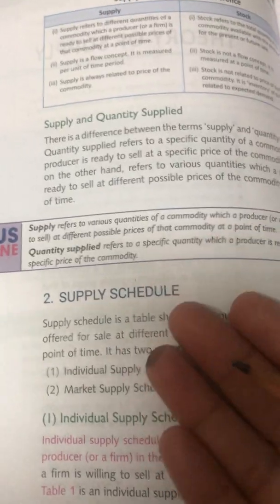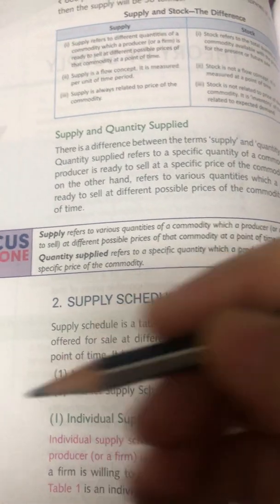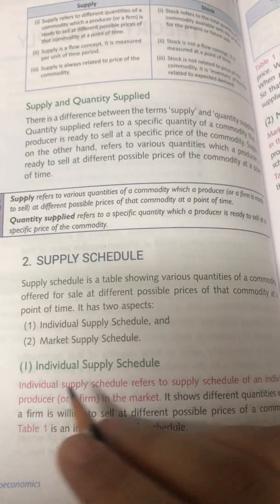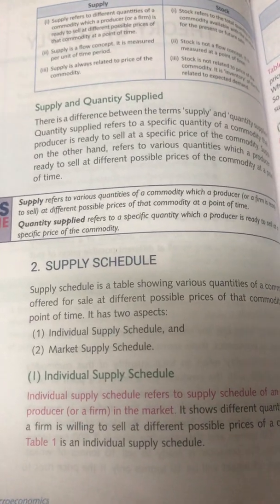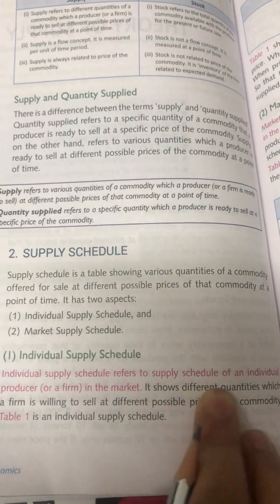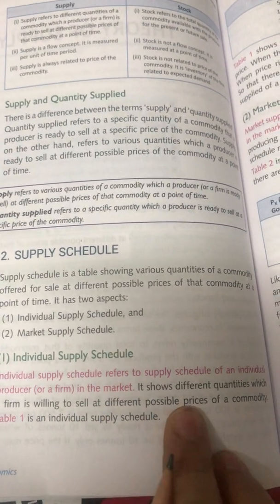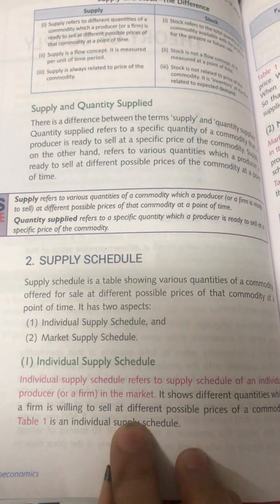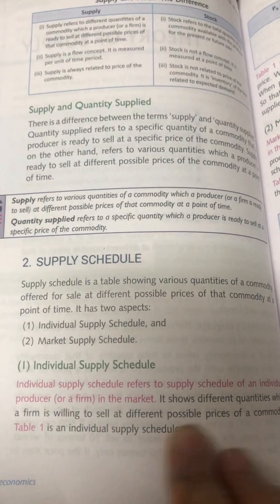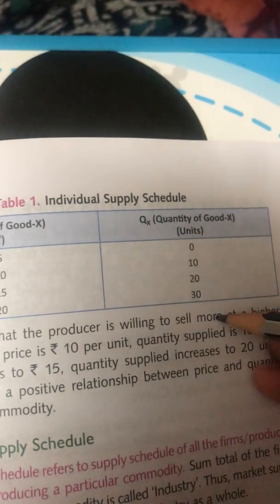Fine. Now, coming to supply schedule, the same thing, children, as you have the individual demand curve and the market demand curve, the same thing you have individual supply schedule and the market supply schedule. So, individual supply schedule refers to the supply schedule of an individual producer in the market. It shows different quantities which a firm is willing to sell at different possible prices of a commodity. Now, as you can see in this particular table, you have the prices of good X and you have the quantity.